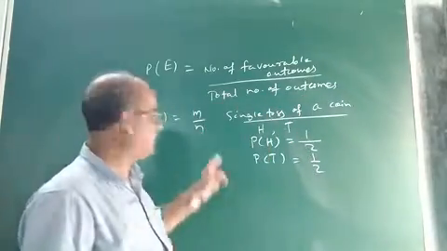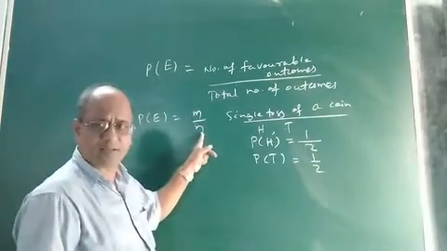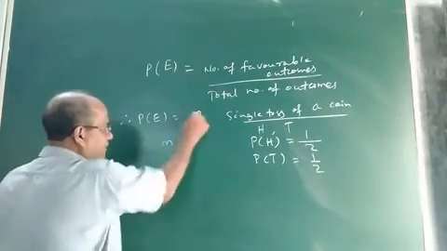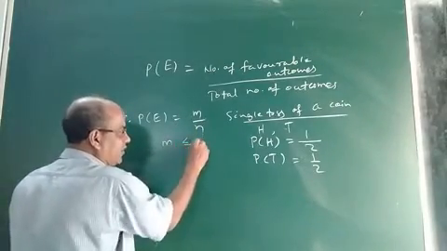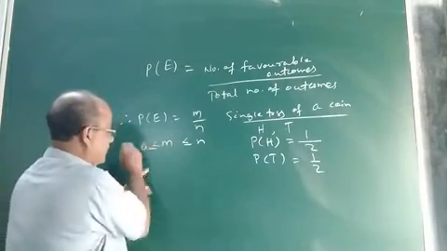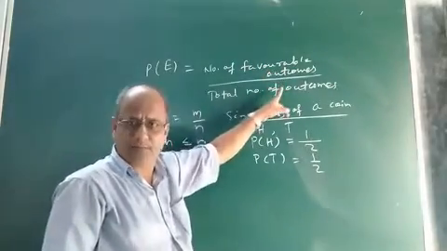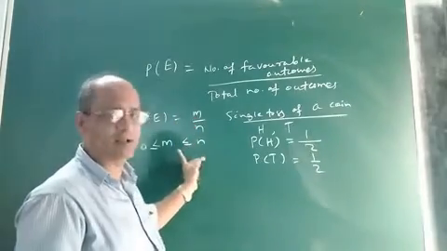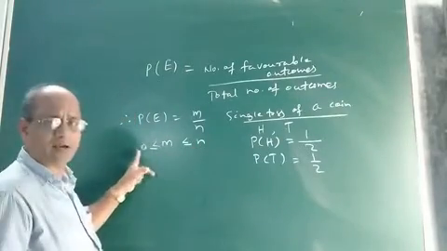Okay. Now see children, this number of favorable outcomes M is always either less than or equal to N. That means the value of M is either less than or equal to N, and it is always greater than or equal to 0. M is the number of favorable outcomes. In any random experiment or trial, the number of favorable outcomes is always either less than or equal to the total number of outcomes, and it is always greater than or equal to 0.